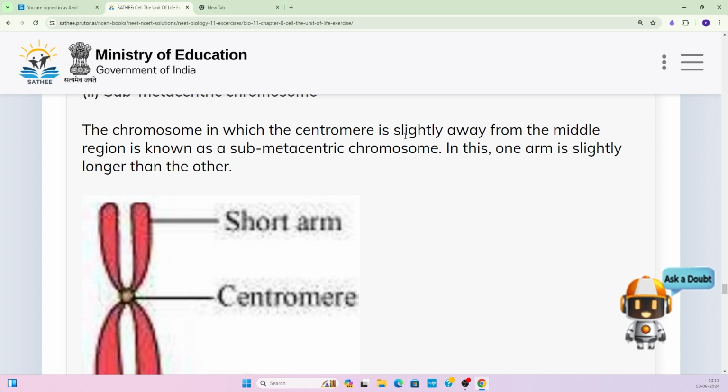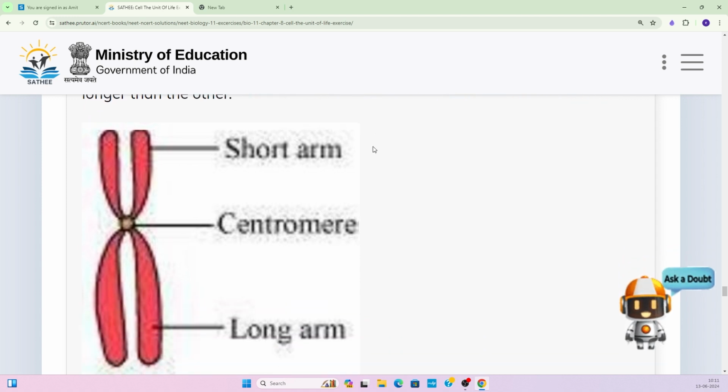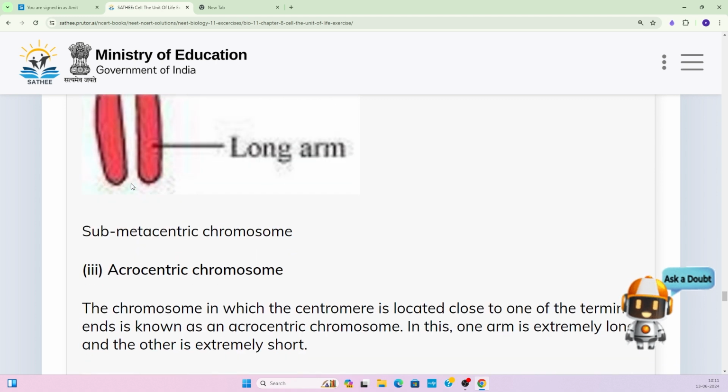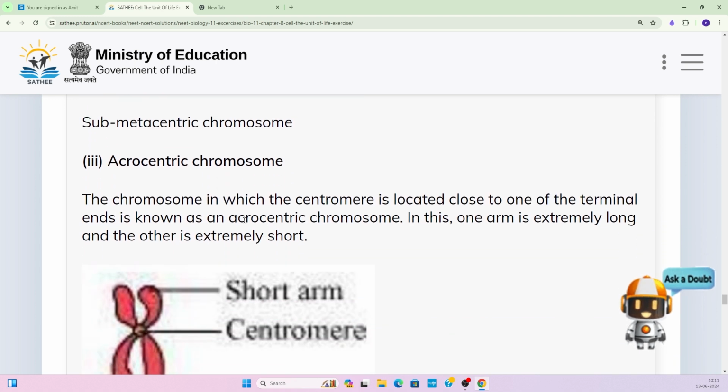In this, one arm is slightly longer than the other. This one is the short arm and this one is the long arm. Whereas in the metacentric chromosome, both arms are of the same size because the centromere is in the center. But in the submetacentric, it is towards one particular end.